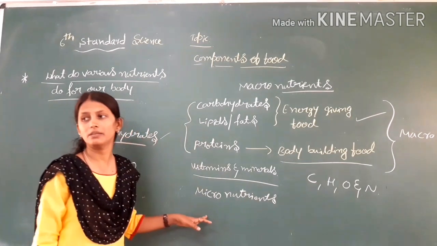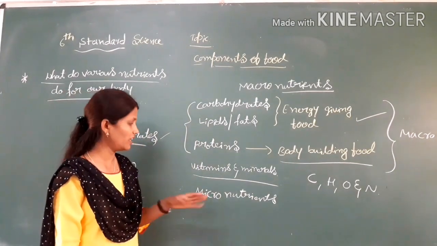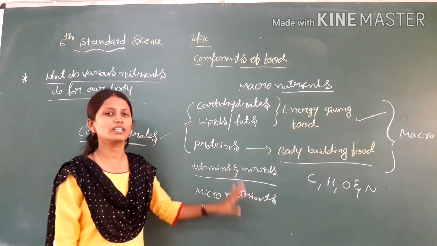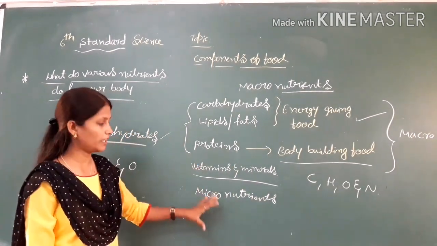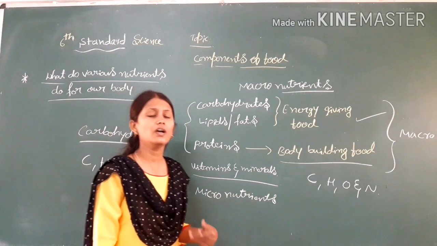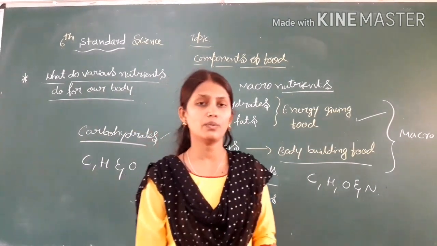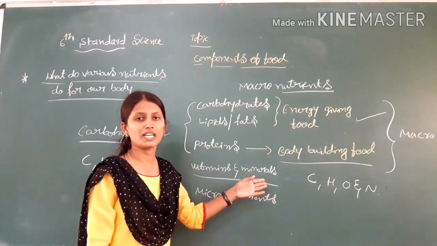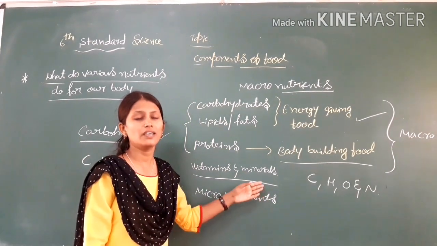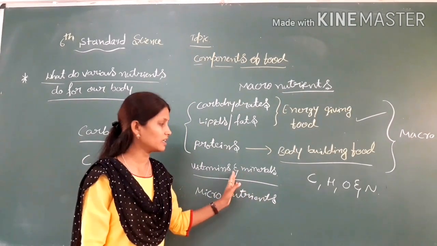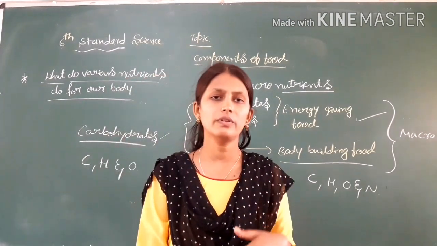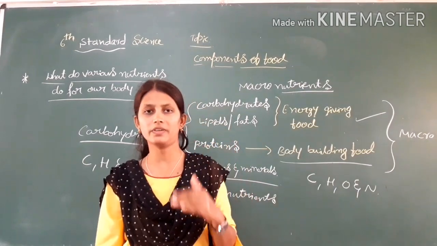Micro means a small quantity. Our body needs vitamins and minerals in a small quantity, so these are the micronutrients. Then what are the types of vitamins and minerals present? What are their functions? And if there is a lack of minerals and vitamins in our body, what diseases do they cause? Now we will discuss one by one.